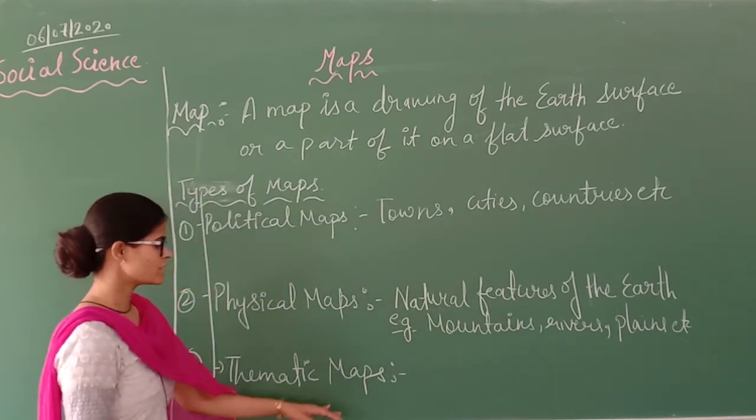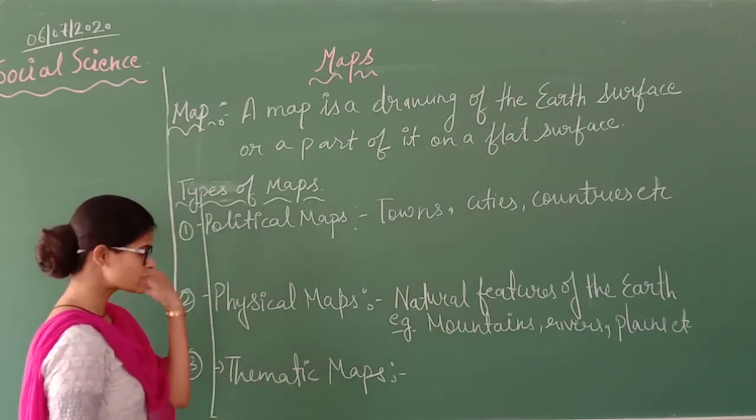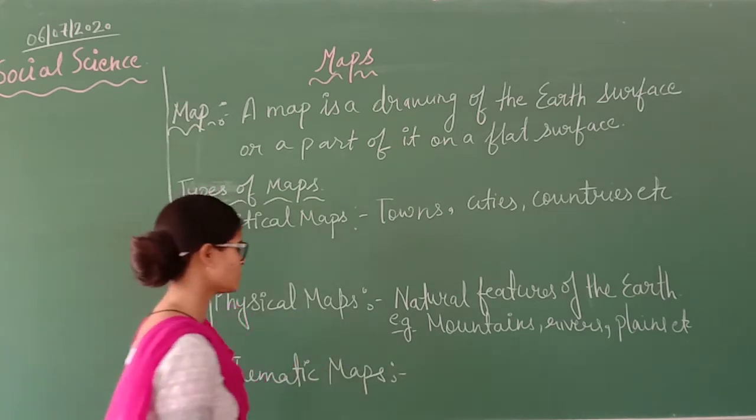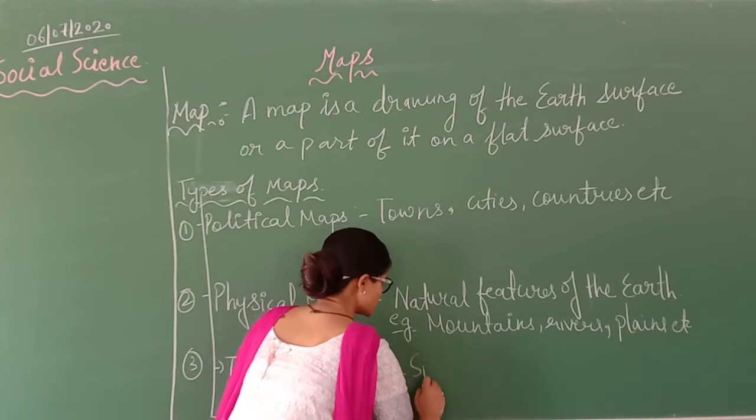Then we have thematic map. Now what does a thematic map give us? It gives us some specific information.